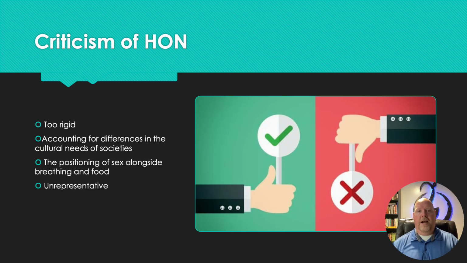Others criticize the hierarchy of needs as they discuss the methodology and the unrepresentative nature, as Maslow used the top 1% achievers of college populations and referred to well-known academics and high achievers such as Einstein in his research, making it impossible to generalize his findings to a wider population.